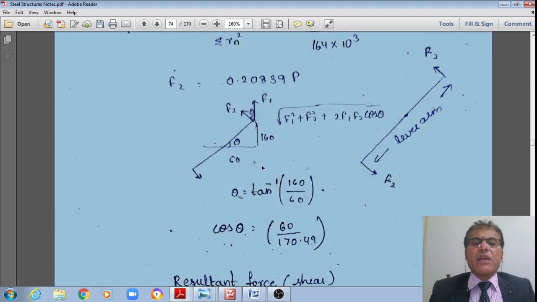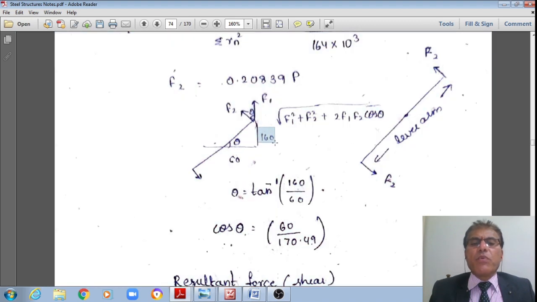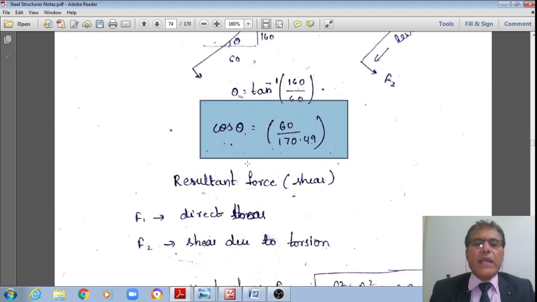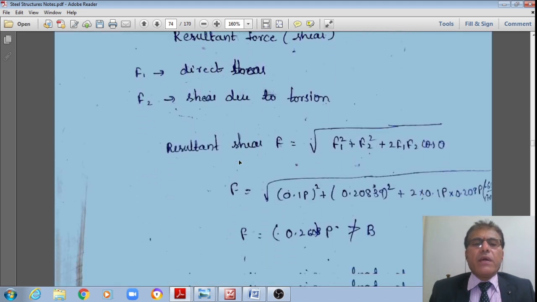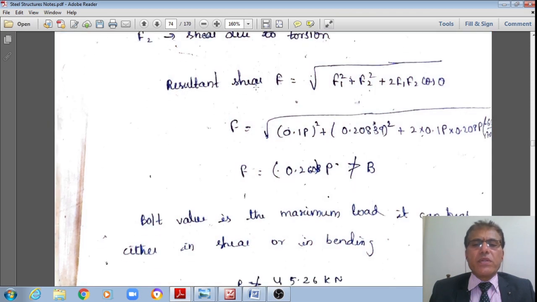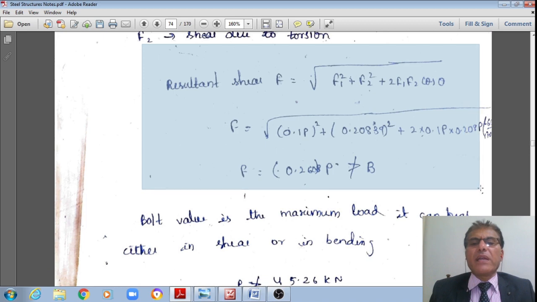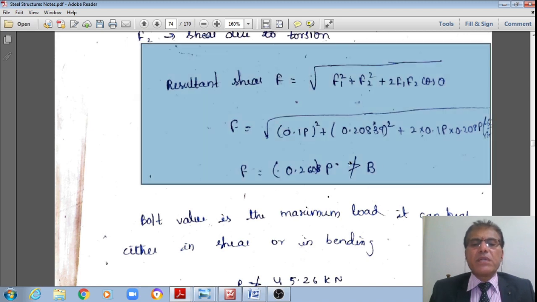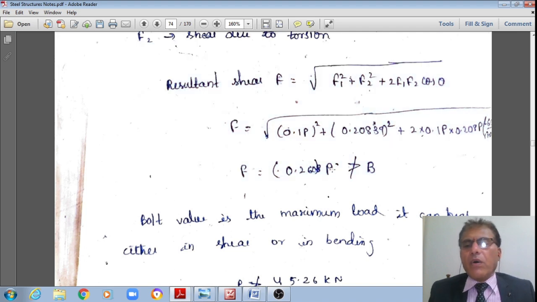Therefore, from the figure, now it works out tan theta is equal to the opposite side 160 divided by the adjacent side 60 mm, or from that now I can say that cos theta is equal to 60 divided by 170.49, right? Therefore, now I get the resultant shear force F is equal to the square root of F, right? Substituting all these, upon substitution, I get that F is equal to 0.2608 P, right?